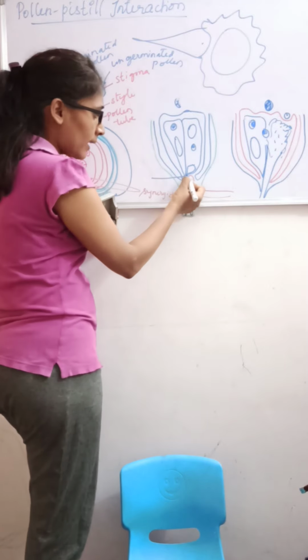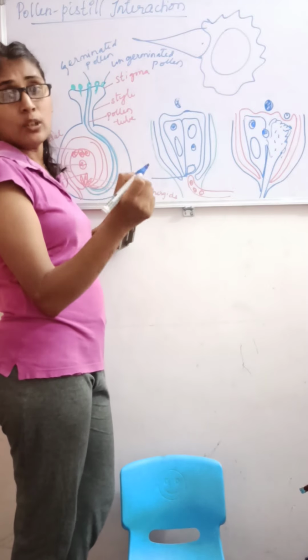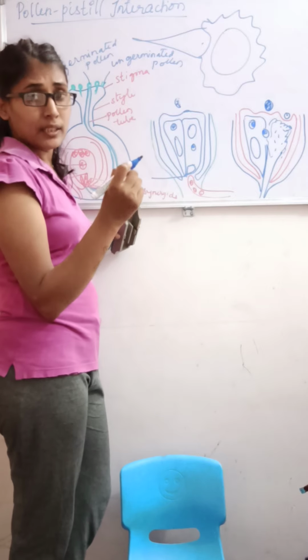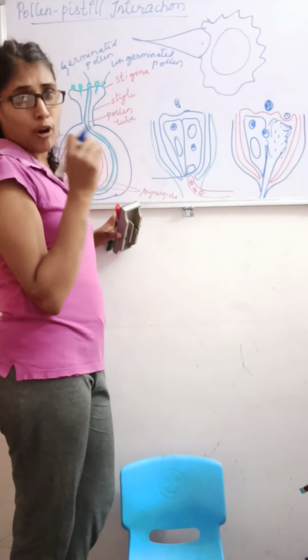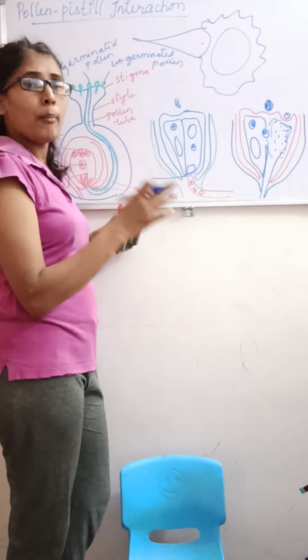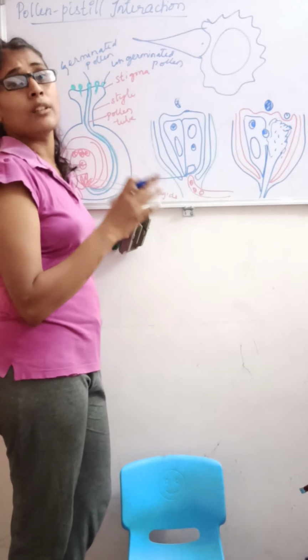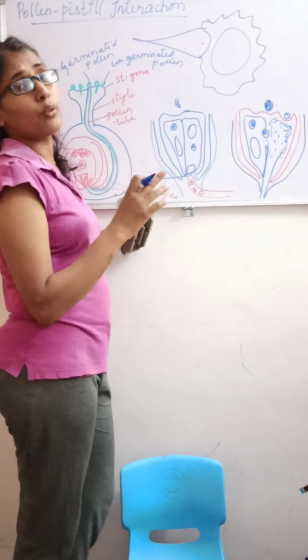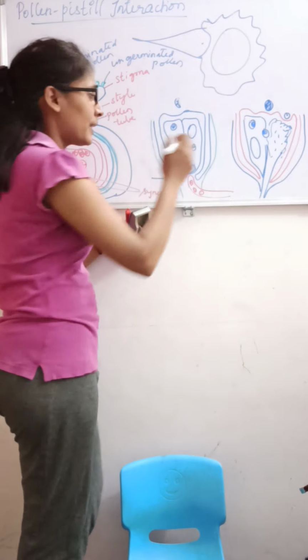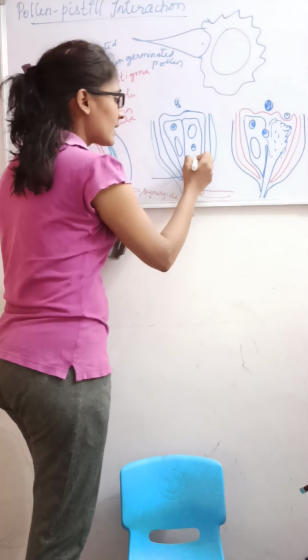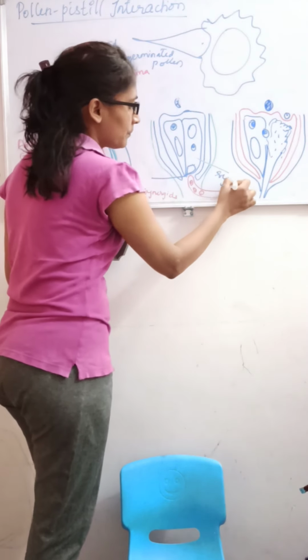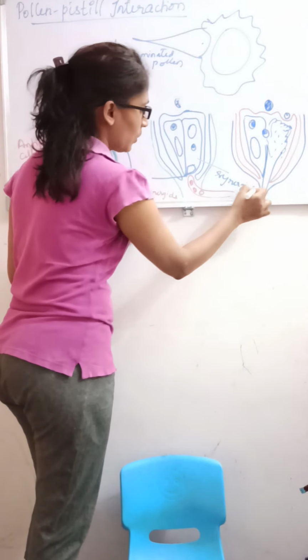In the micropylar tip there is a cellular thickening called what? Filiform apparatus. The filiform apparatus plays an important role in guiding the pollen tube to enter the synergids. So this is the synergids. What is this?